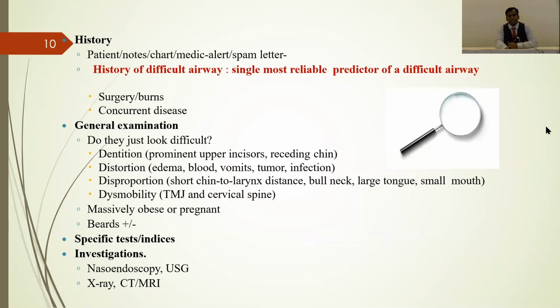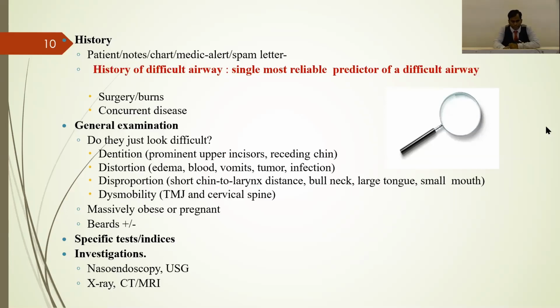In GPE, there is something called the 4Ds. Dentition, which involves prominent upper incisors or a receding chin, you should be careful. Distortion, like edema, blood, tumor, you should be careful. Disproportion: short chin to larynx distance, bull neck, large tongue and small mouth. If it is there, you should be very careful. Dysmobility of the TMJ and cervical spine. If it is there, then you should prepare for a difficult airway and anticipate difficulty during intubation.